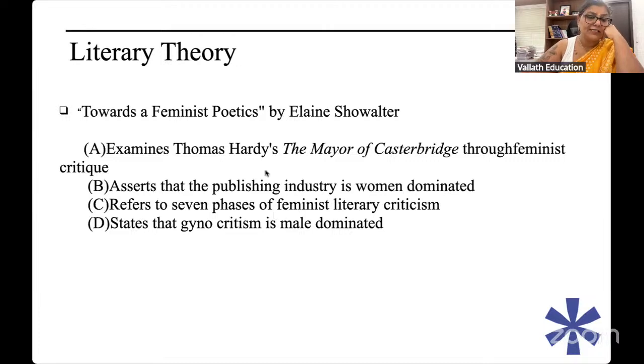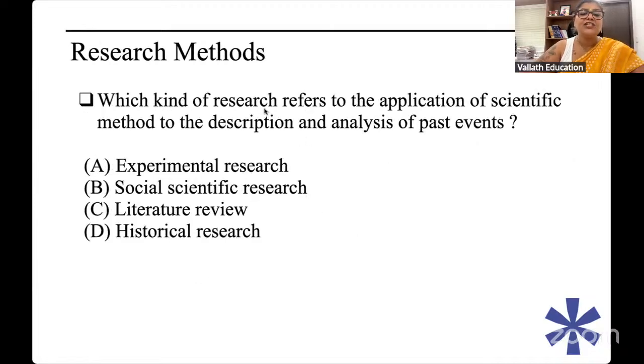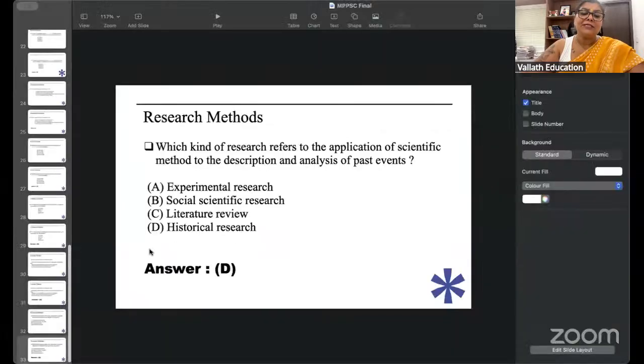Literary theory questions are there. We'll make very excellent questions on literary theory. Towards a Feminist Poetics by Elaine Showalter. Did you know Towards a Feminist Poetics examines Thomas Hardy's Mayor of Casterbridge through feminist critique? That is the answer. Thomas Hardy's Mayor of Casterbridge. Research methods question: What kind of research applies scientific methods to past events? So, historical research. Some questions are challenging, some questions are easy.